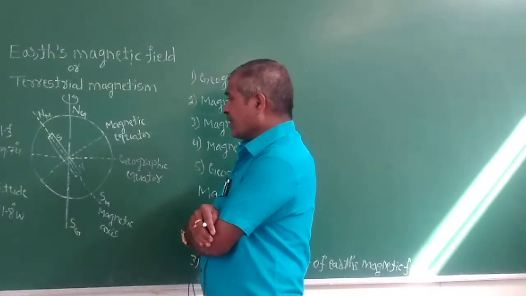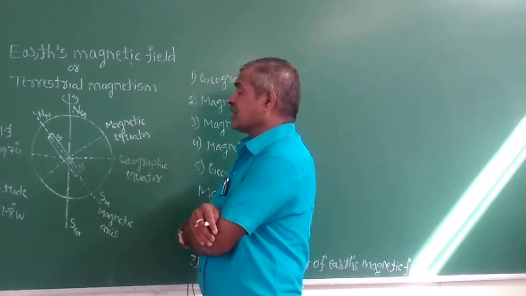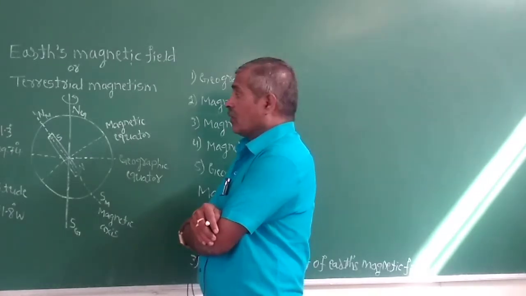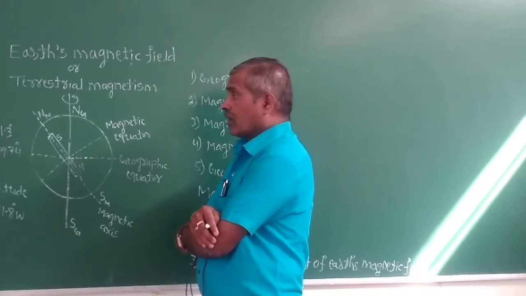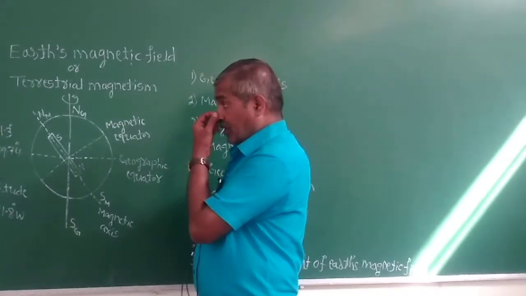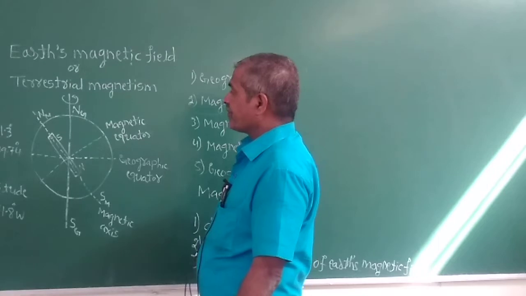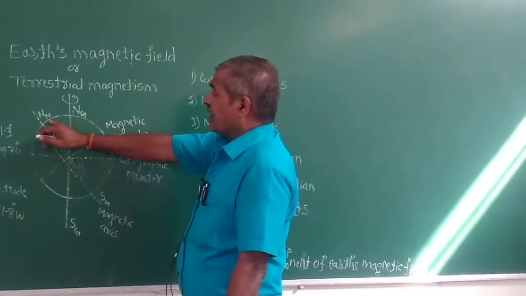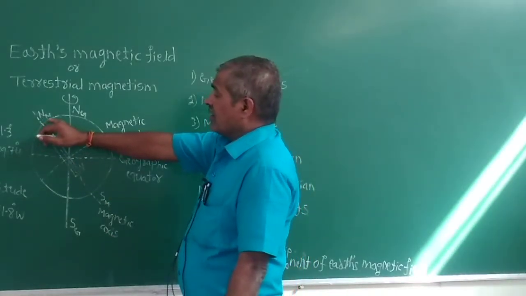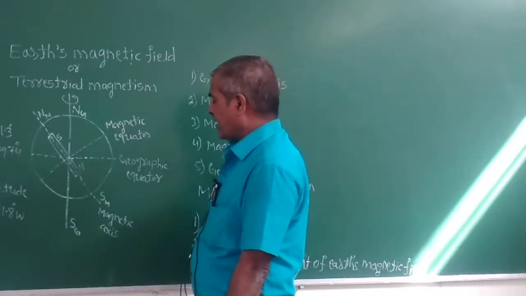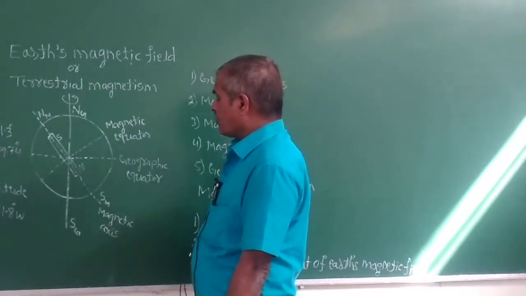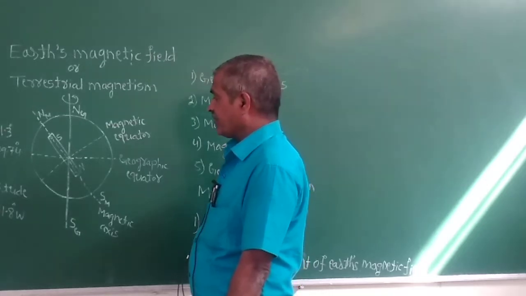And one straight line is passing through the north pole of the magnet and the south pole of the magnet.